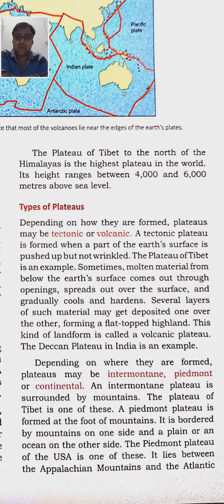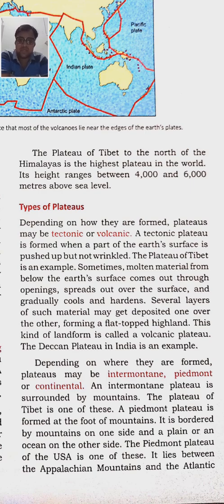The plateau of Tibet to the north of the Himalayas is the highest plateau in the world. Its height ranges between 4,000 and 6,000 meters above sea level. So this is the highest plateau, which means a plateau may be of the height of a mountain also.